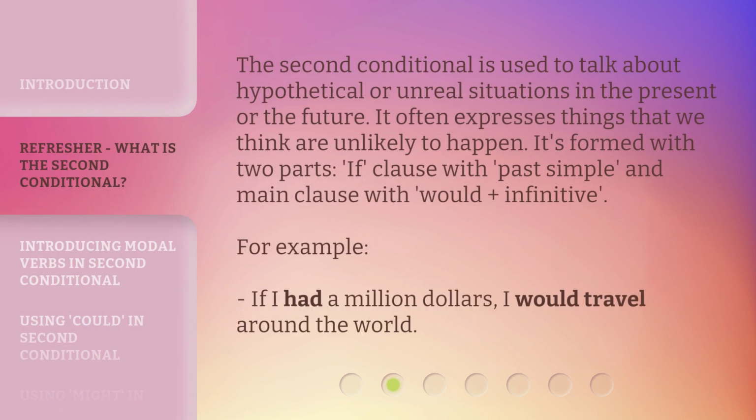The second conditional is used to talk about hypothetical or unreal situations in the present or the future. It often expresses things that we think are unlikely to happen. It's formed with two parts: if clause with past simple, and main clause with would plus infinitive. For example, if I had $1 million, I would travel around the world.